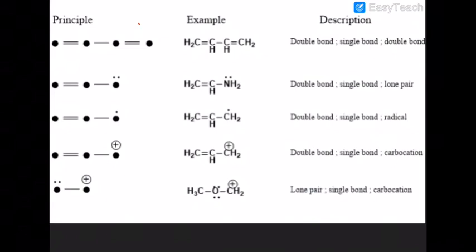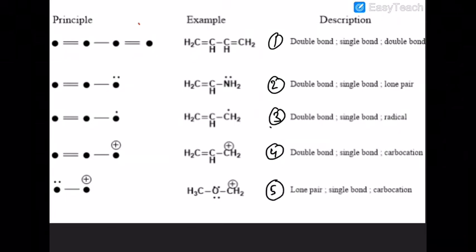Now, where will the principle of resonance take place? The principle of resonance will take place if any of 5 conditions is present. This is condition number 1, this is condition number 2, this is condition number 3, this is condition number 4, this is condition number 5. If any condition is present, resonance will definitely happen. What is the first condition? There is a pi sigma pi bond presence. That species will definitely show resonance.